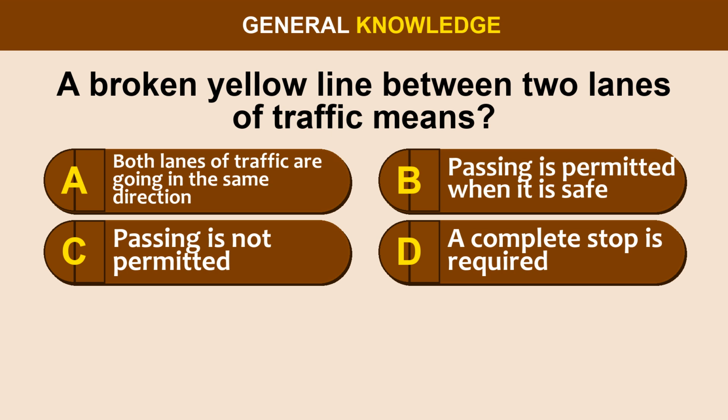Question 23. A broken yellow line between two lanes of traffic means: option A, both lanes of traffic are moving in the same direction. Option B, passing is permitted when it is safe. Option C, passing is not permitted. Option D, a complete stop is required.